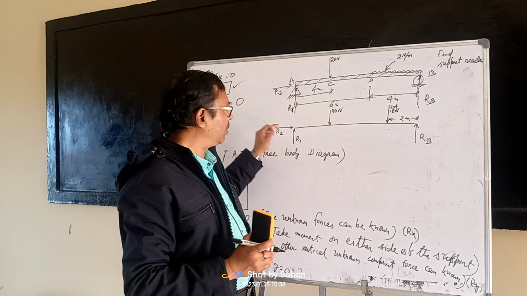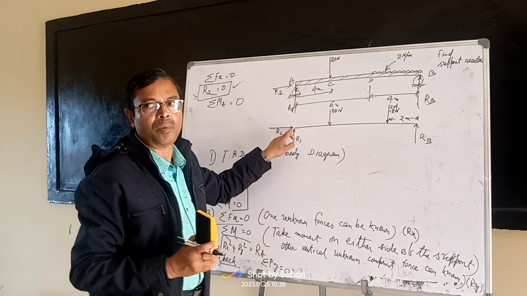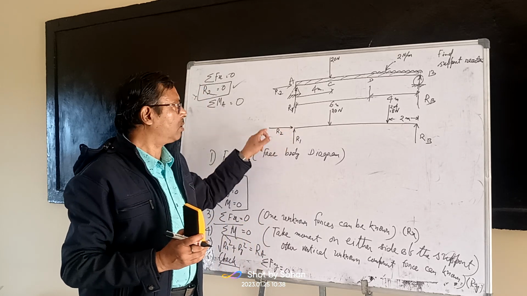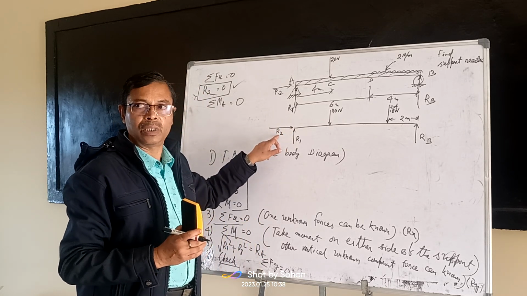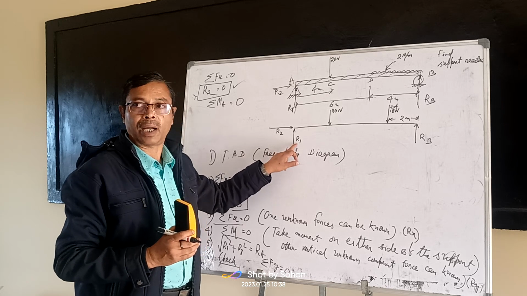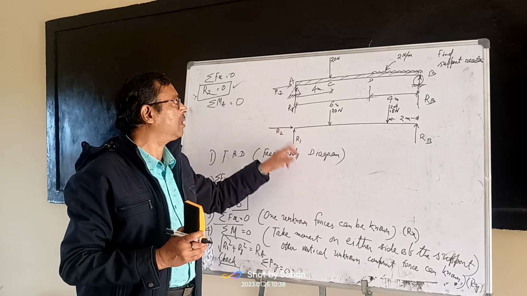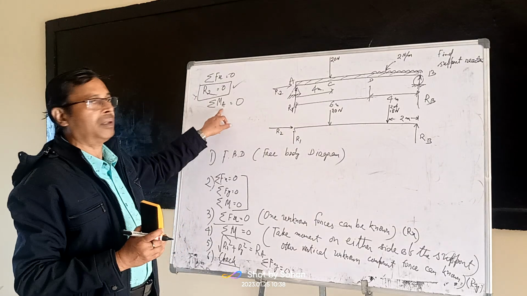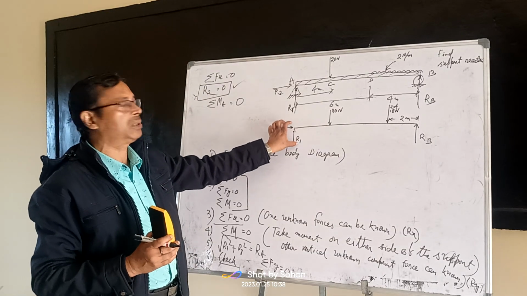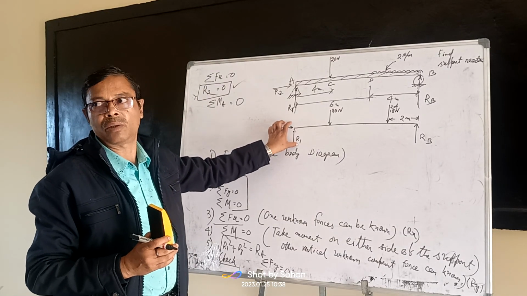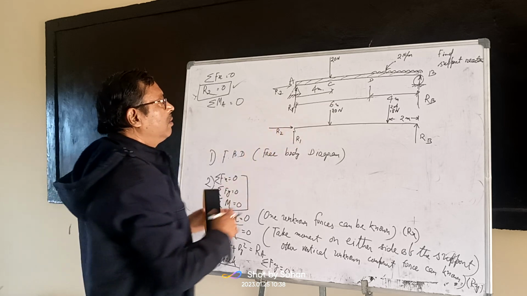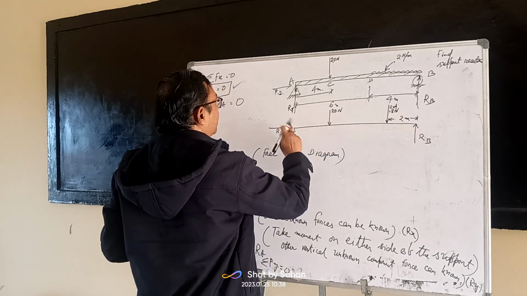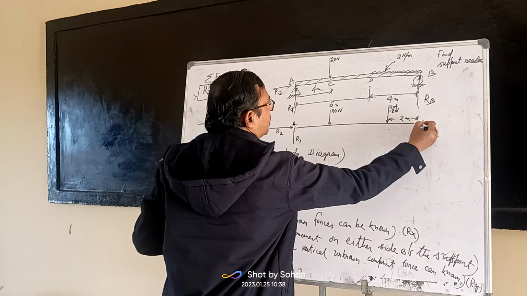Horizontal means no moment, because we are taking moment about the same point. The moment of R2 is 0 and the moment of R1 is also 0, because R1 and R2 are passing through point A. So the moment of these two forces will automatically vanish. Now RB take moment about A; this is A, this is B.